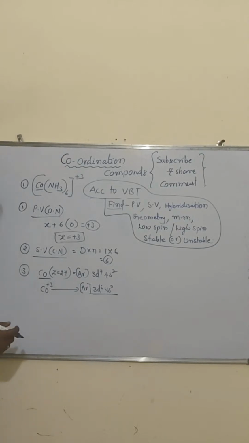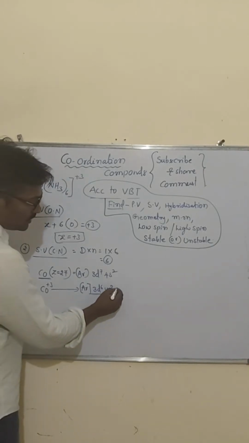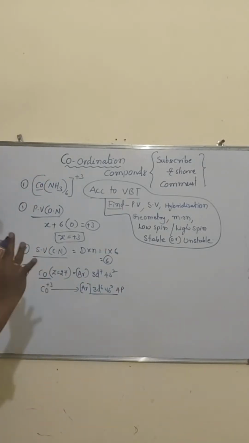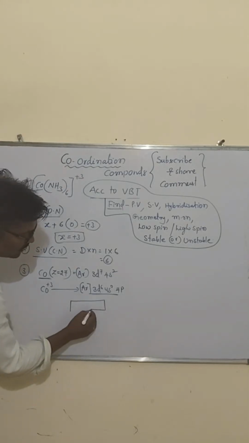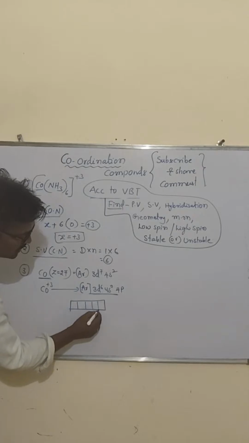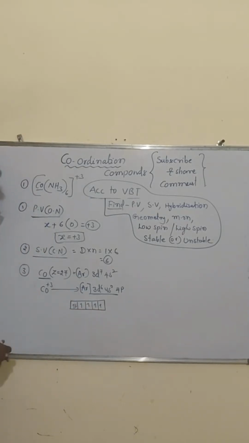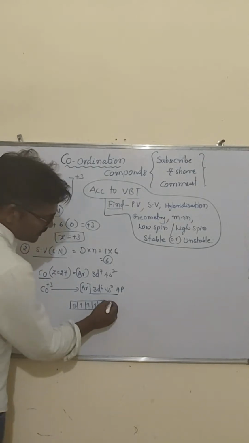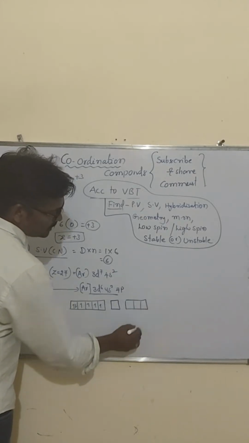Next, look my dear students. Here, after 4s, 4p is also there, and of course 4d also. How many are required, that we can take. Then in the 3d orbital, take the box electronic configuration and fill the electrons. So 1 2 3 4 5 then 6. First fill one electron each, then pair up according to Hund's rule. How many electrons are in the 4s orbital? 0. In 4p? Nothing will be there.